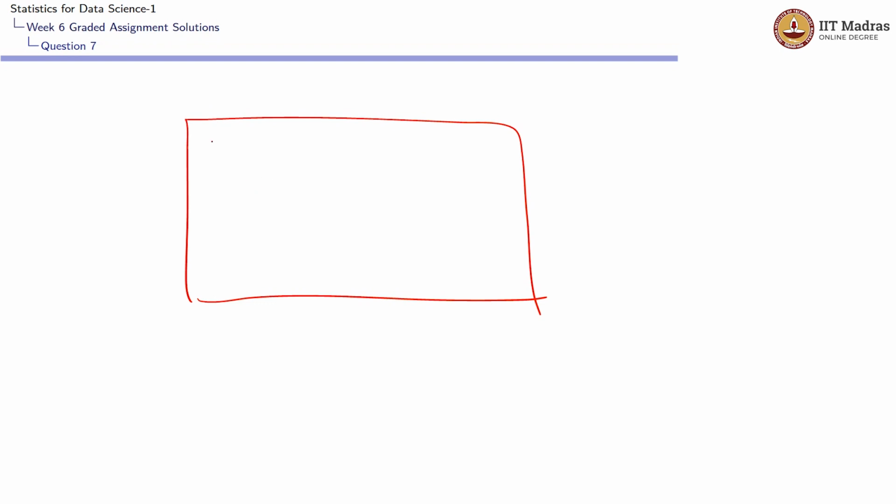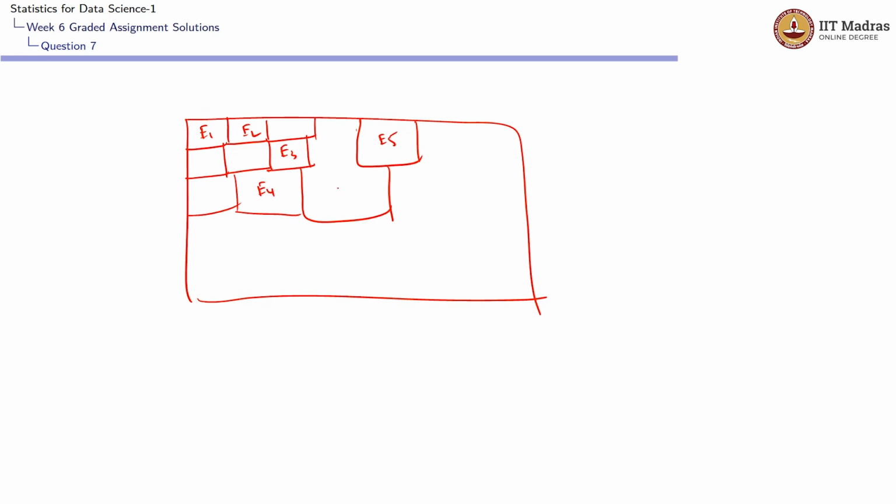Since E1 to En are disjoint, I'm drawing it like square boxes. Let us assume this is E1, this is E2, this is E3, this is E4, E5, maybe this is En minus 1, this is En, or something like that. Something like that, we have n number of boxes.